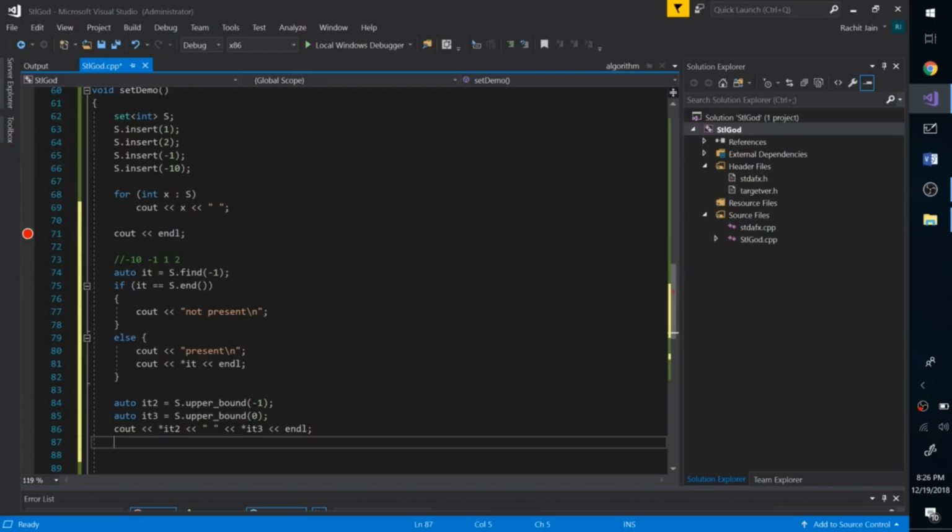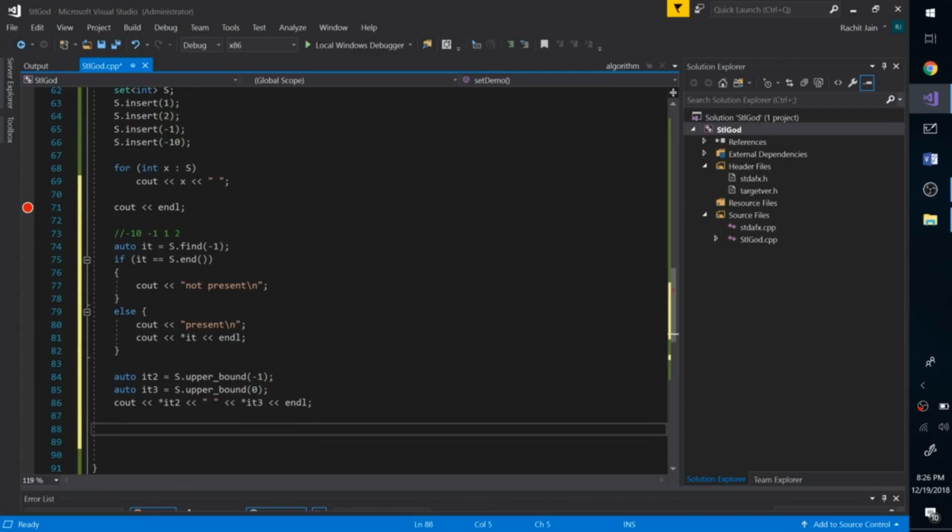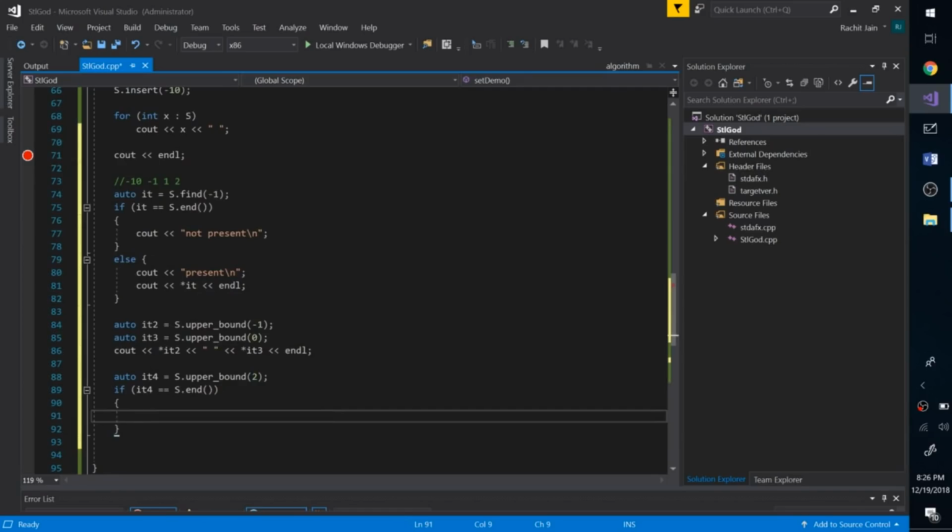Another interesting scenario over here is what if we try to find the upper bound of 2? Now upper bound of 2 does not exist in a set. So what will it do? It will do nothing but return the, any guesses? Of course it will return the iterator s dot end, because it was not able to find anything within the set. So there was no iterator for which upper bound of 2 exists, and this will get executed. Oops, sorry, can't find, something like that.